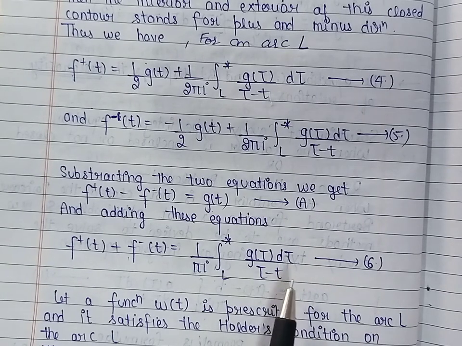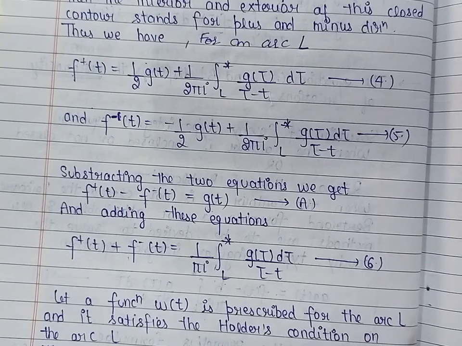Now, in order to find the solution of the given singular integral equation, we will use the concept of the Riemann-Hilbert problem.